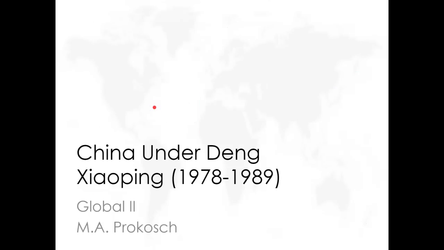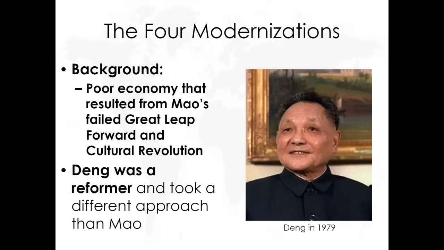So, Mao Zedong dies in 1976. There's a 2-year power struggle, and here is the next Chinese dictator to know, Deng Xiaoping. There are two ideas to know with him: his economic policies and his political policies, one of which he's willing to reform and one of which he is not willing to reform. All right, so let's start with his economy.